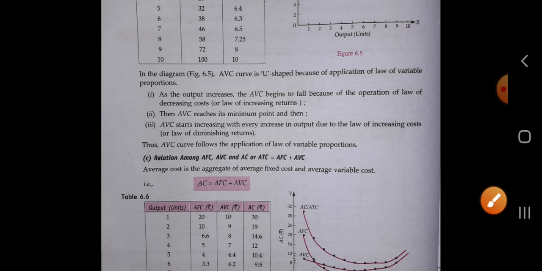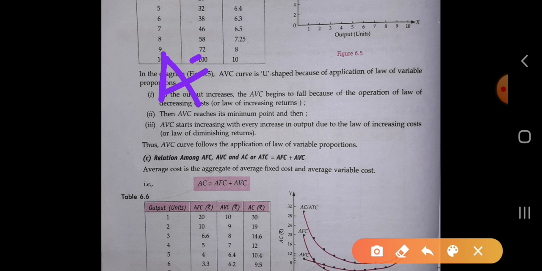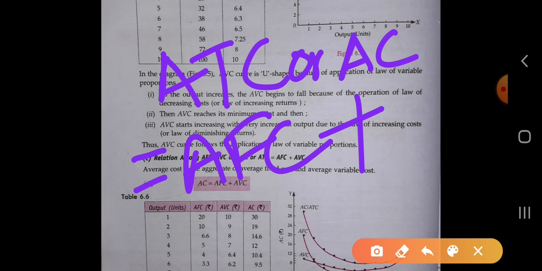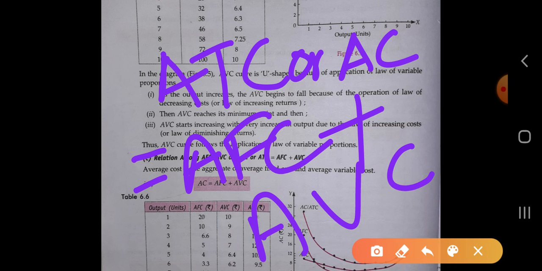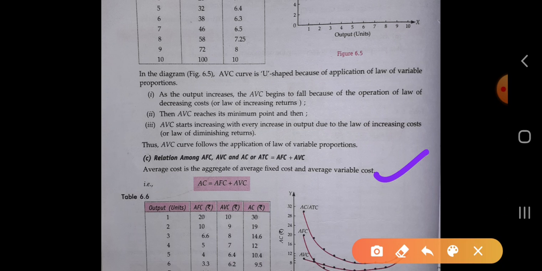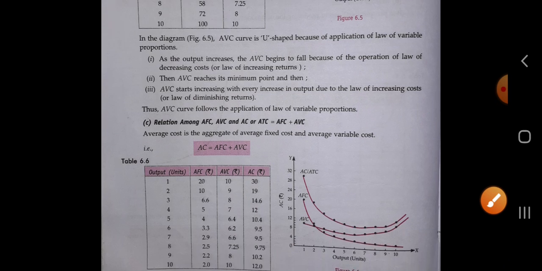Now we will study what is the relation between the AFC, AVC and the AC, or we have to prove that ATC, meaning average total cost, or we can also write it as AC, is equal to AFC plus AVC. We have to prove this. Okay. So average cost is the aggregate of the average fixed cost and the average variable cost. AC equal to AFC plus AVC.